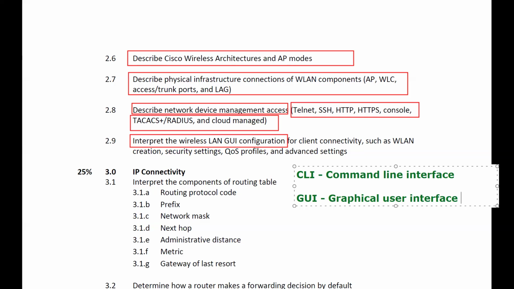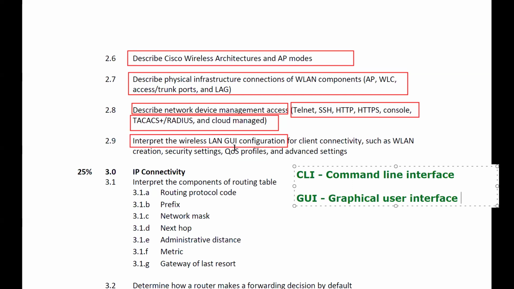Whereas in the CLI, what is required? Commands are required, right? So even though certain devices support this GUI, the difference is that for troubleshooting purposes, what is recommended? CLI is recommended, right? That's why it's explaining that you have to interpret the wireless LAN using GUI configurations. Means here we will be using a wireless LAN controller to configure certain wireless concepts, and we will be using GUI, not CLI.